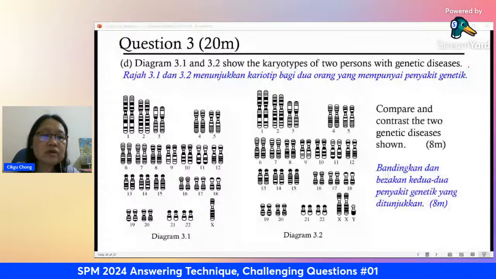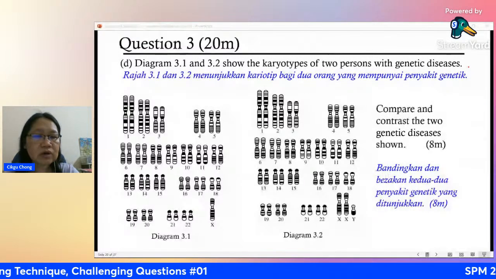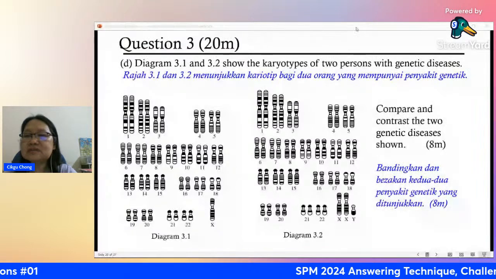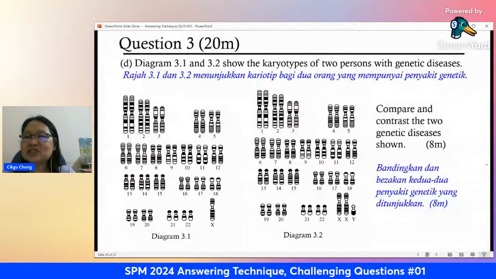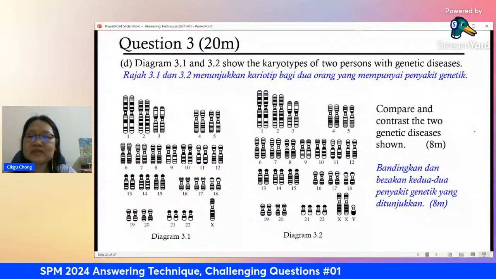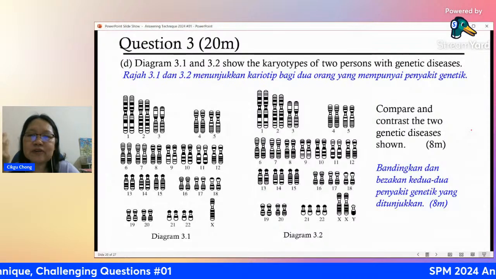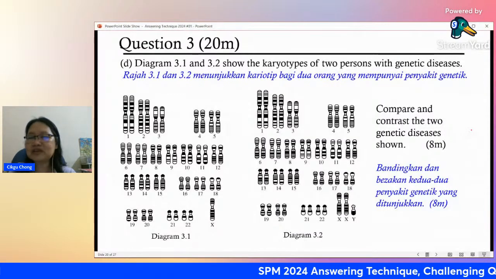Can anyone tell me what is the genetic disease for 3.1? And what is the genetic disease for 3.2? Anybody knows? I think you're good enough to know. I think you can answer. Ripa, Zheqian, and Weihan, I think you all know. You should have the fact at the tip of your fingertips, because all these are things that you should know already.